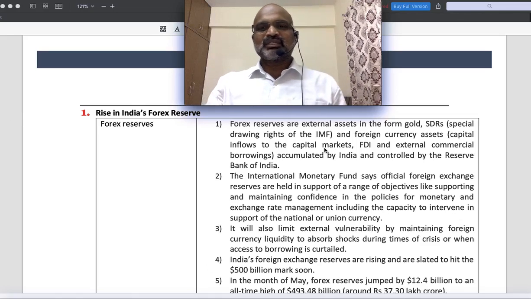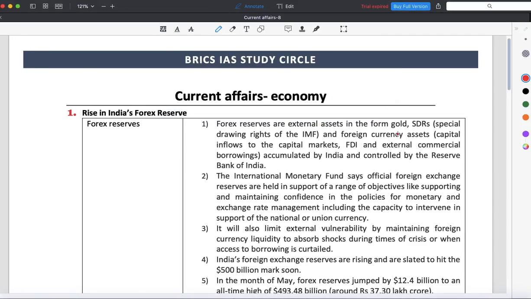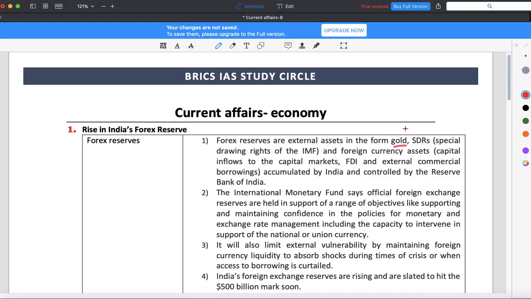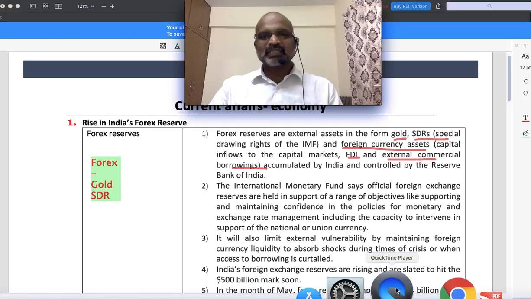For the first sentence you see here, foreign reserves are external assets in the form of gold, in the form of special drawing rights, and in the form of foreign currency assets such as capital which came into India, FDI, and external commercial borrowings. Let's understand this carefully. This clearly tells us that India's foreign exchange reserves include what? It includes gold that we received. It includes SDR. Let me explain this.